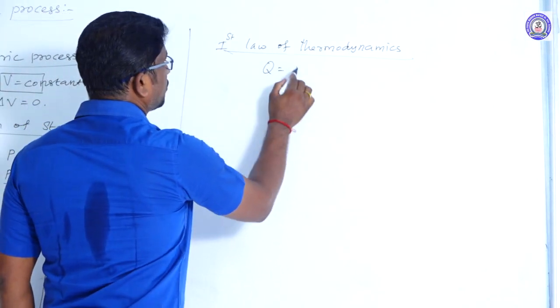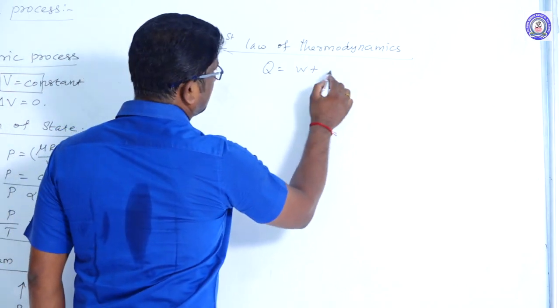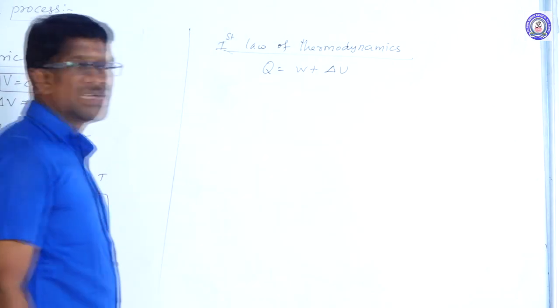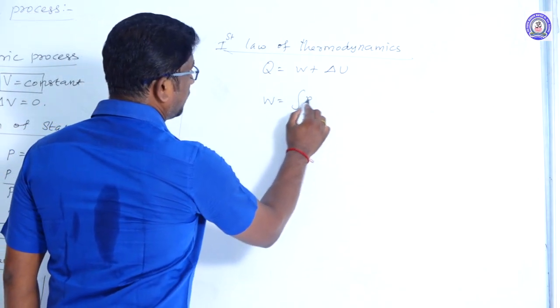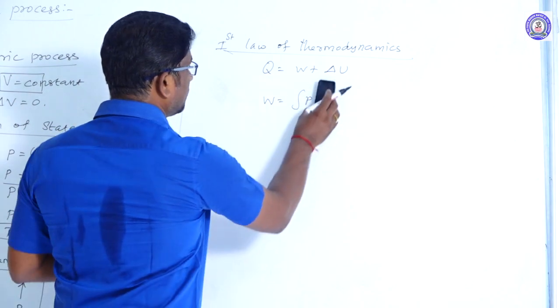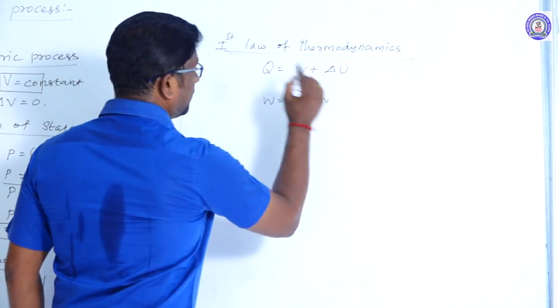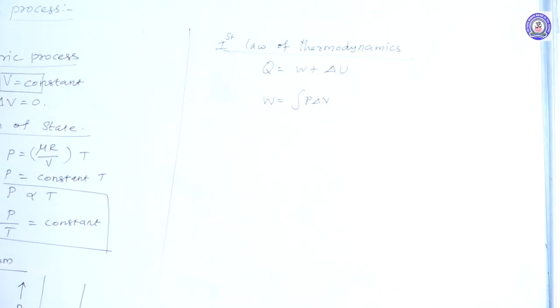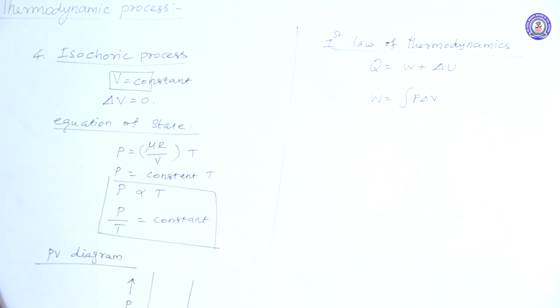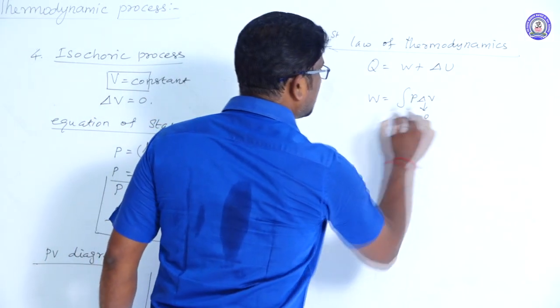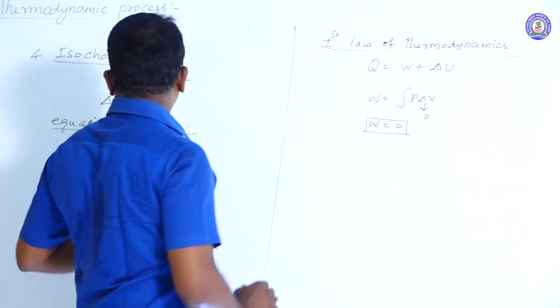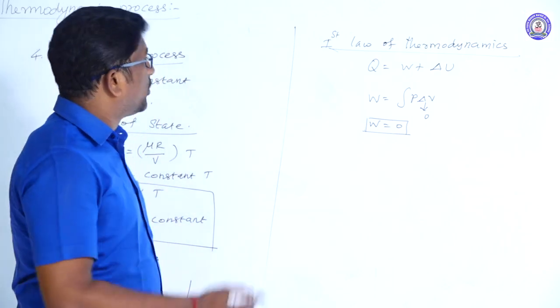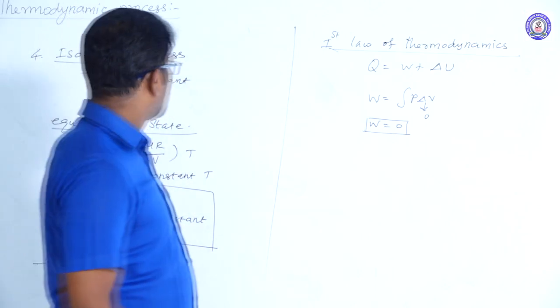Right. First law of thermodynamics, Q is equal to W plus del U. We know that work done is equal to integration of P into dV, or P into del V. In isochoric process, the volume of the gas is constant. Therefore, change in volume is 0. Therefore, work done is 0. So, change in volume and work done during isochoric process are 0.